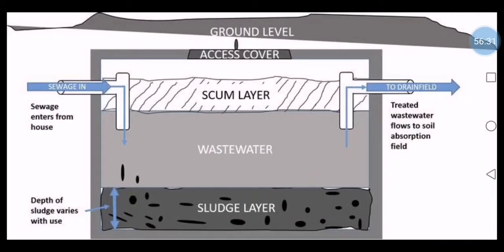So here we can see the scum layer, and here we need cleaning if it is getting blackened or hardened. If we use much antimicrobial agents or cleaning materials in the toilet, it will destroy or disturb the anaerobic decomposition, which can lead to more scum layer.